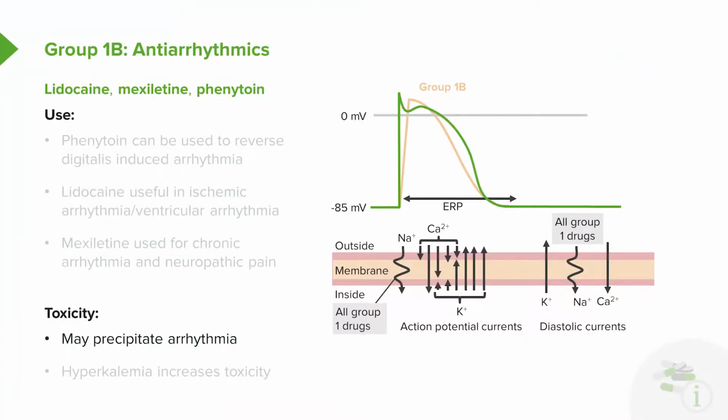The toxicity of these drugs: most antiarrhythmic drugs are pro-arrhythmic, and this is no exception. It may actually precipitate an arrhythmia, so you have to be very careful and you have to monitor these patients. Remember, once again, that hyperkalemia increases the toxicity of the group 1B drugs as well as the group 1A drugs.